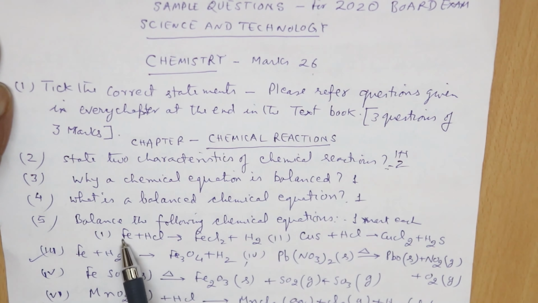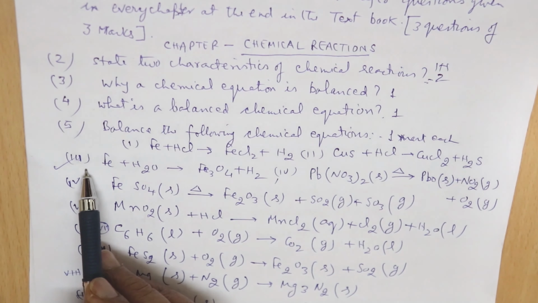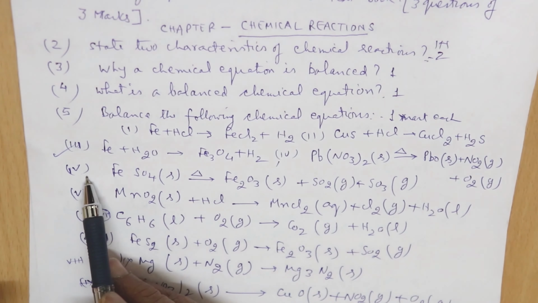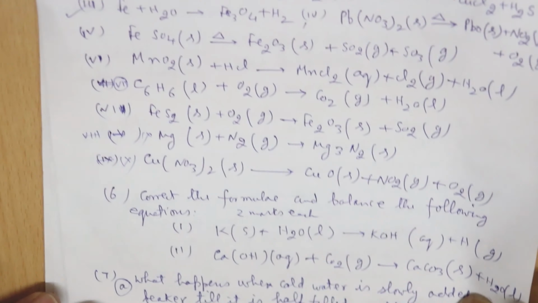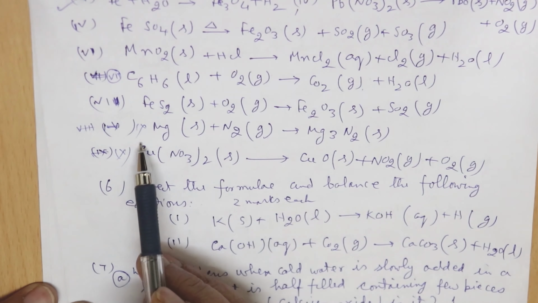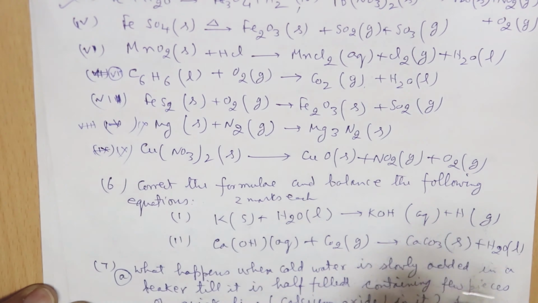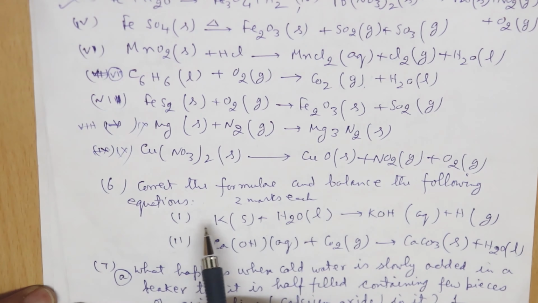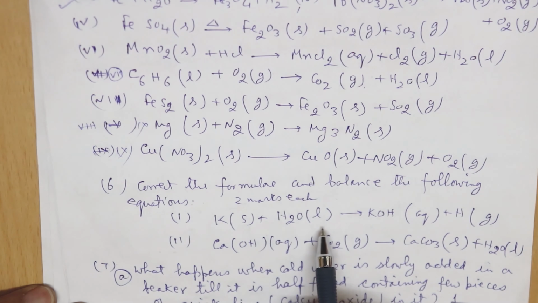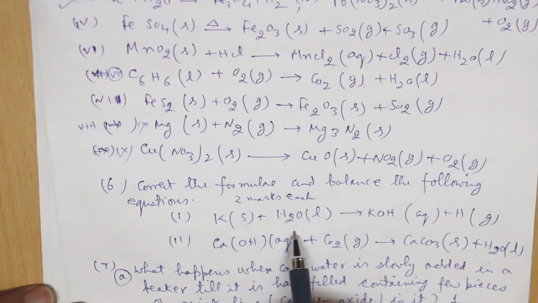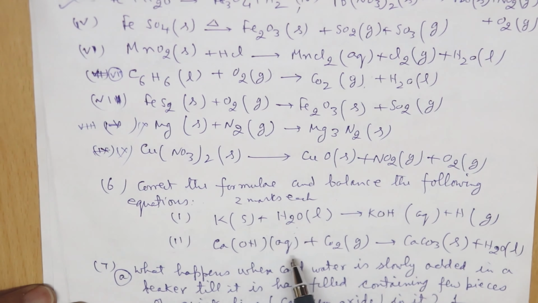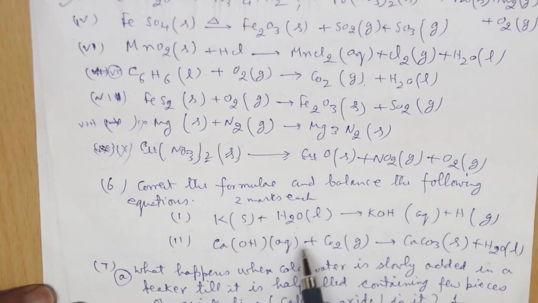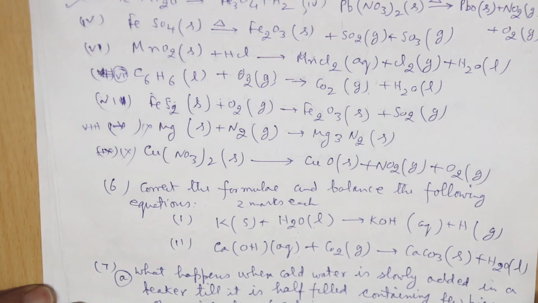Then you have to balance the following chemical equations. Number 1, number 2, number 3, number 4, then number 5, 6, 7, 8, 9, 10. These are the equations which you have to balance. And one more type of equation is there, where the chemical formulas of the compounds are given. Some of them are wrong, you have to correct them. Then after correcting, you have to balance them. These are the 2 questions I have given as sample questions which you have to work out.